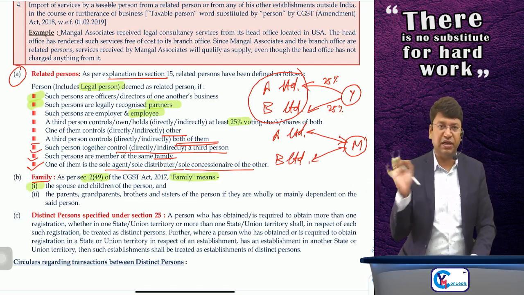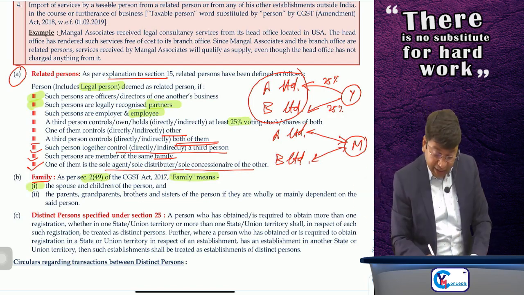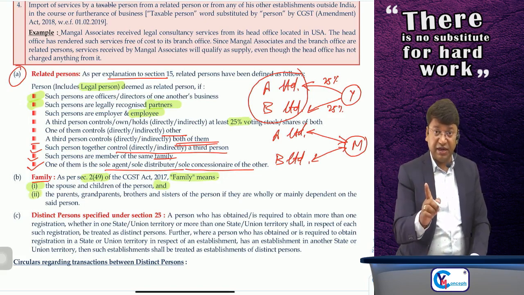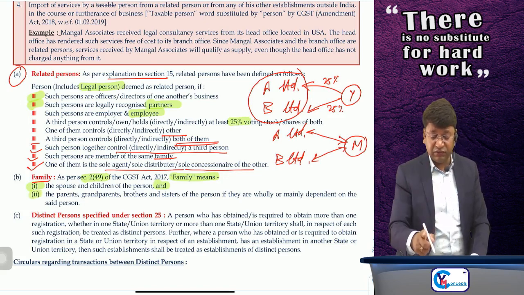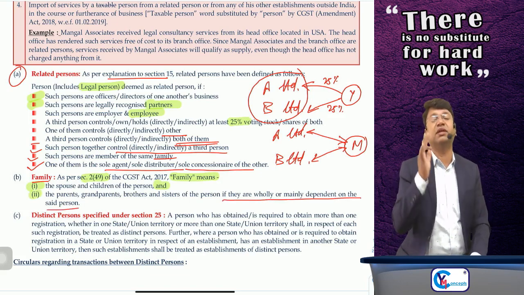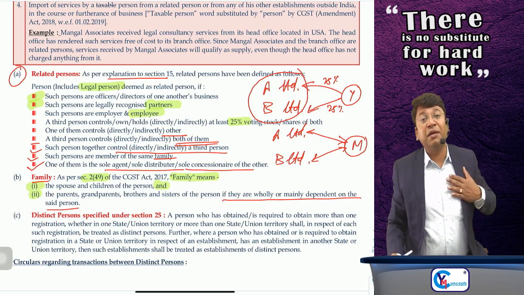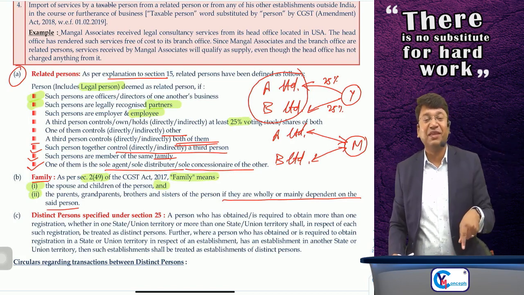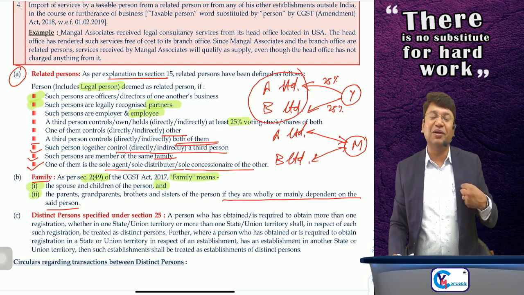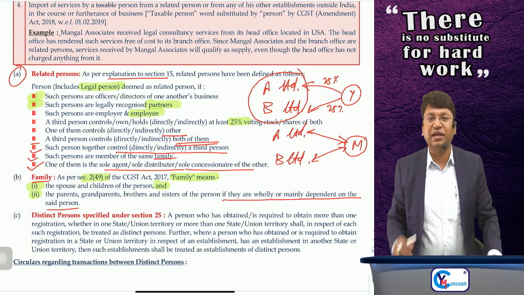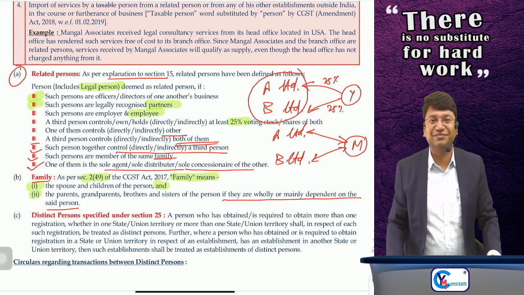Spouse is always related and children of the person are always related, and the parents, grandparents, brothers, sisters of the person, if they are wholly or mainly dependent on the said person. My brother will be my related person for the purpose of GST only if he is mainly or wholly dependent on me. If he is not dependent on me, then he is not my related person as per the GST Act.